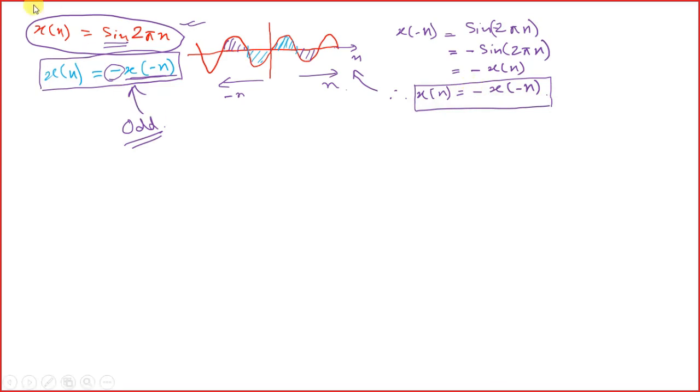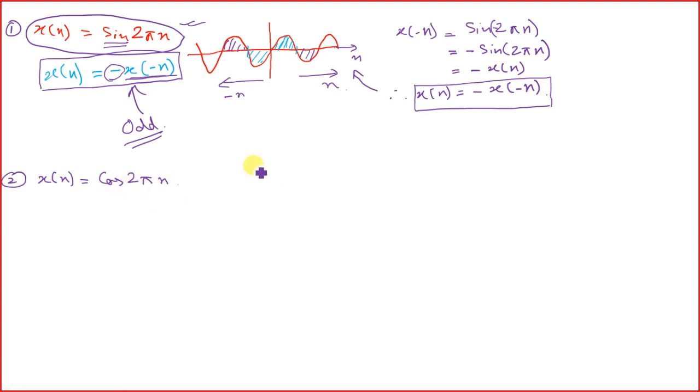Now coming to the second question. In the second question we have x[n] equal to cos of 2 pi n.